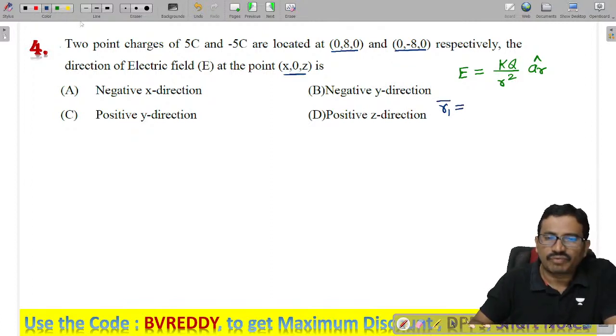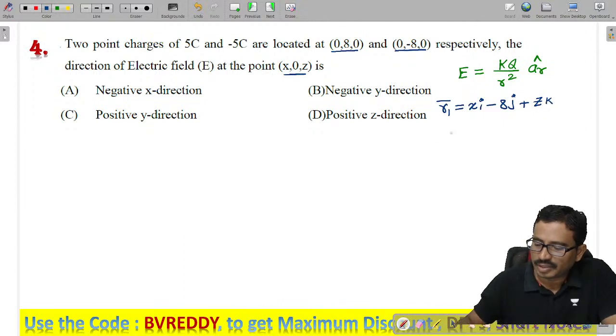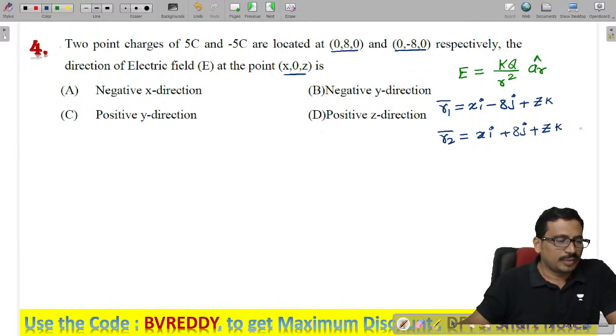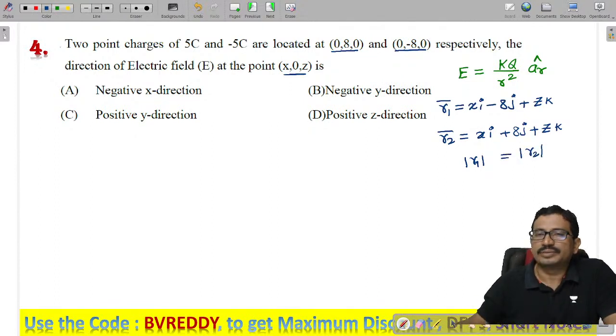Distance means final minus initial. So what I will get here is xi minus 8j plus zk bar. Next, R2 bar is given as xi plus 8j plus zk. Tell me, all of you. If you have observed carefully, the magnitude of R1 and the magnitude of R2 will be exactly equal, yes or no?